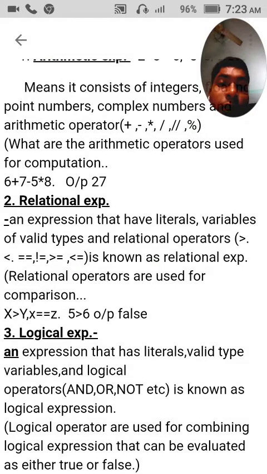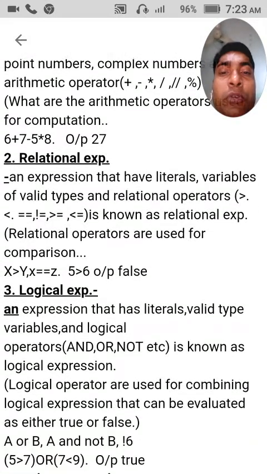I would like to tell you, relational operators give results in the form of true or false. So the outcome of every relational expression will be either true or false. Now let us see